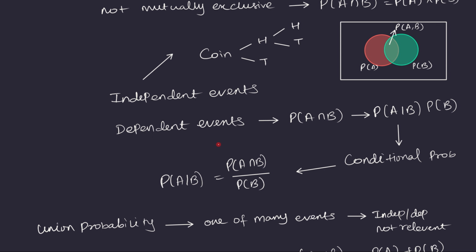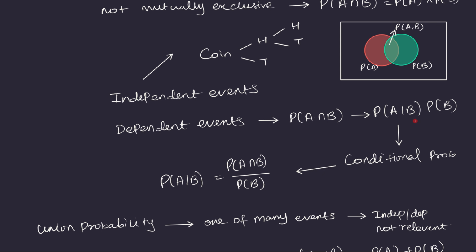Now coming to the dependent events, when the events are dependent, then the previous event is going to affect the current event, right? We have seen that in the drawing card example, where the first time you are drawing from the deck of 52 cards. But when you are drawing the second time, you are only drawing a card from a deck of 51 cards. So our probability is going to be different. And for this type of situation, we'll use something called conditional probability. In this case, we have drawn B first. So B is the event of drawing the first card. And the second time we are going to draw a card, which is probability of A, given B had already happened.